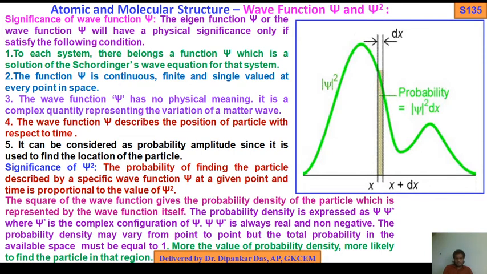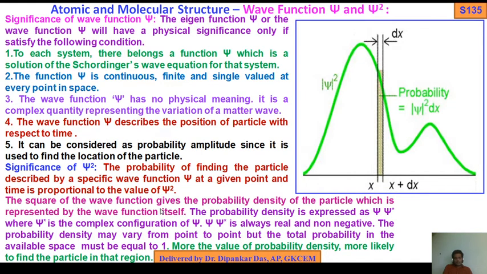The probability of finding the particle described by a specific wave function psi at a given point and time is proportional to the value of psi square.